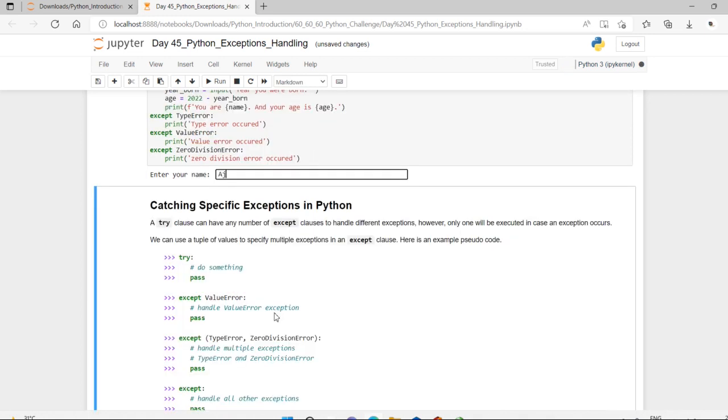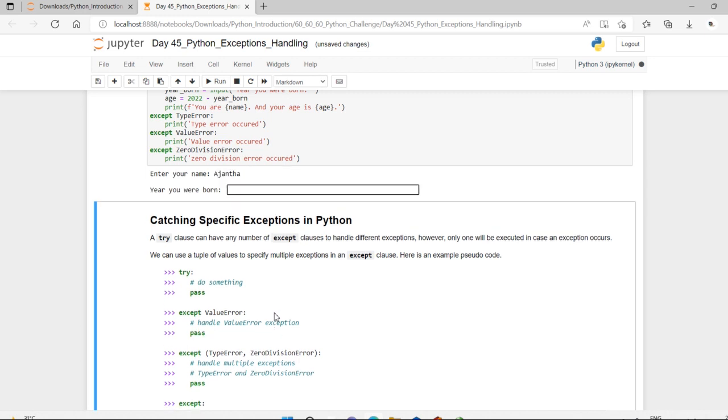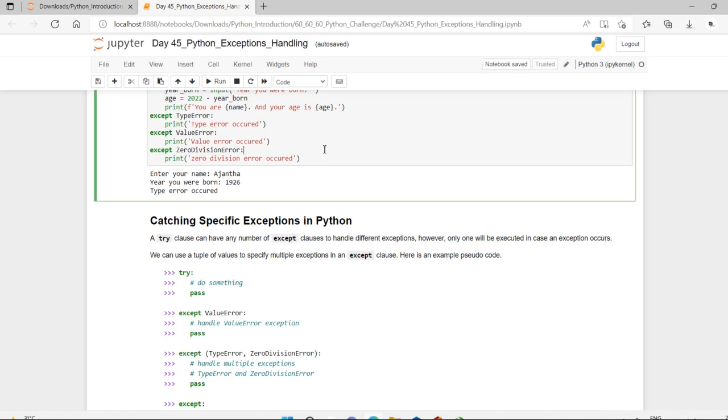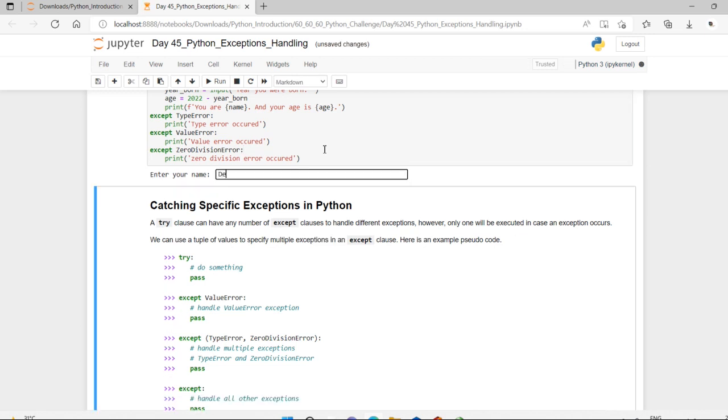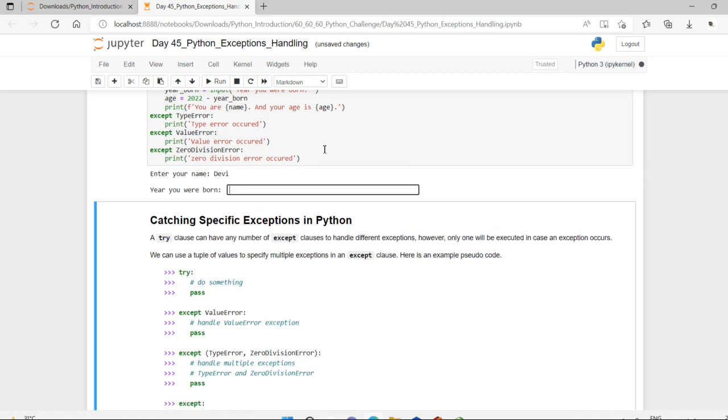Okay, here I just want to add my name. Here it is, and the year you were born. Okay, I just give the same, 1926. And here a type error occurred. What is the exact type when you make use of this 1926? Anyhow, I just execute it again, and I provide you one more execution here. Let me give 1981.